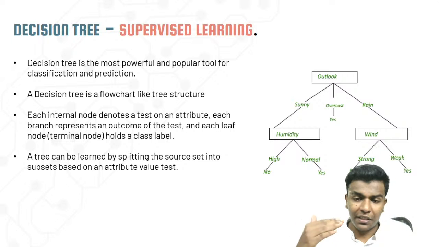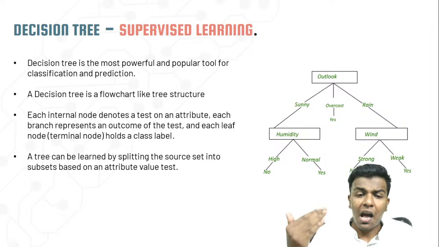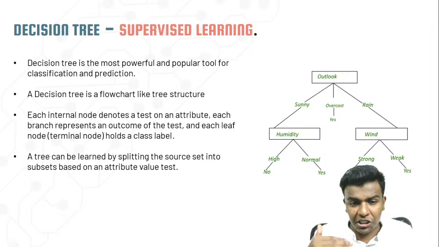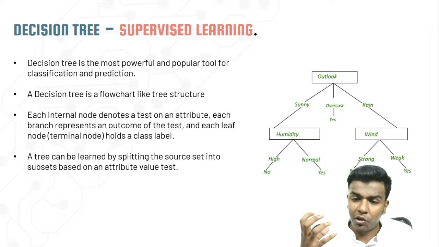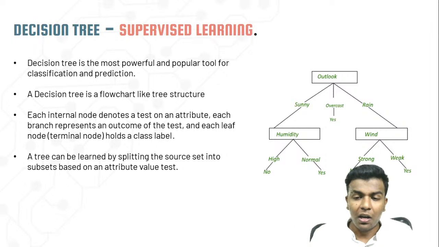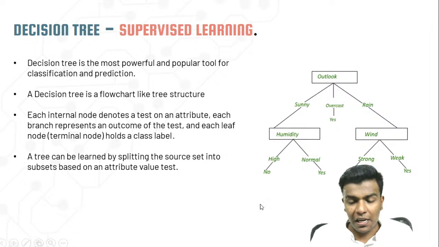Okay, so the internal node denotes the test on an attribute. We're going to test it. On the terminal side, each leaf node is going to hold the class labels. So here it is a kind of testing, and the testing is going to be deployed, and finally in the leaf nodes, it is going to make a decision.